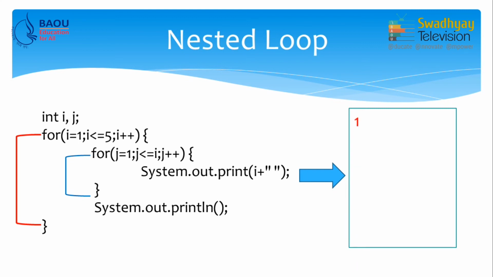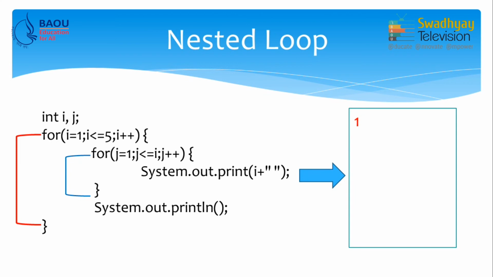So, it will print 1. Now, once this inner loop finished, we write System.out.println. So, it will move our cursor to the next line and the outer loop will continue.